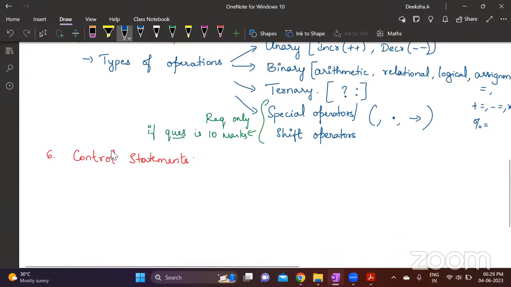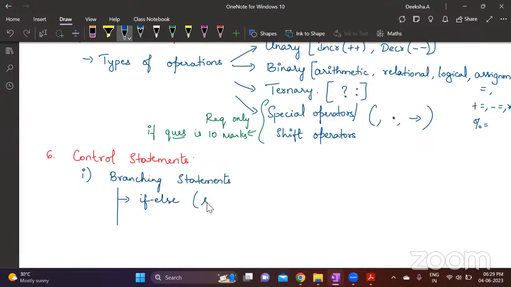So under control statements, you have 2 types. First one is branching statements. These are also called conditional statements. Under branching statements, you have if else. In this, you have simple if else, ladder if else, and nested if else. Simple if else is one if block and one else block. Then you have ladder if else. Ladder if else is: if some condition, then some set of statements, then else if another condition, some set of statements, again else if. That is ladder if else.